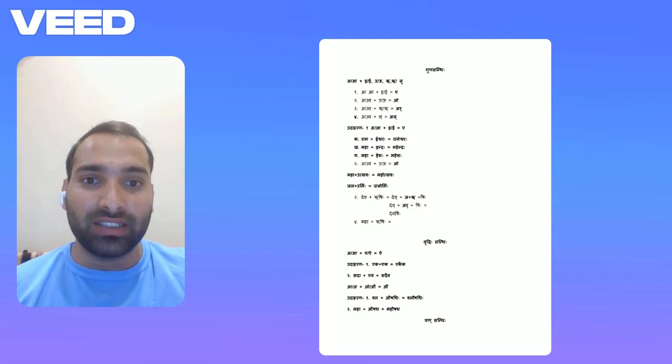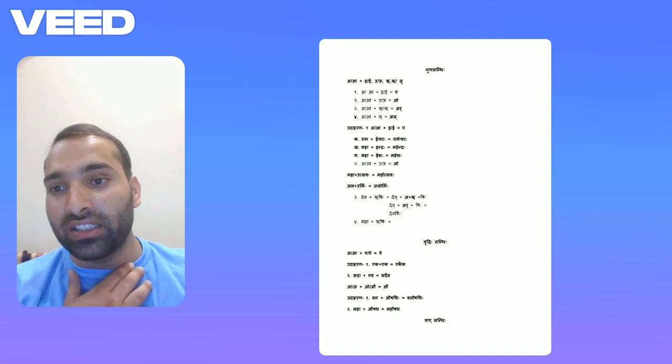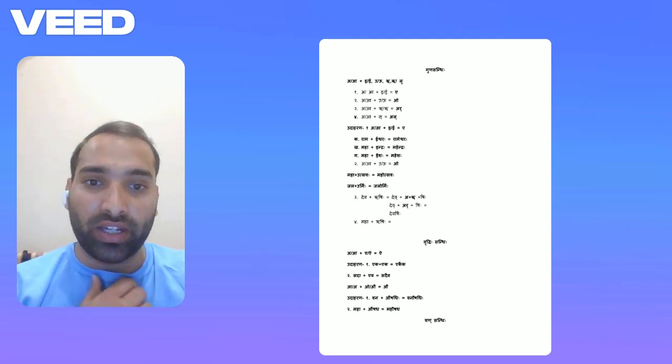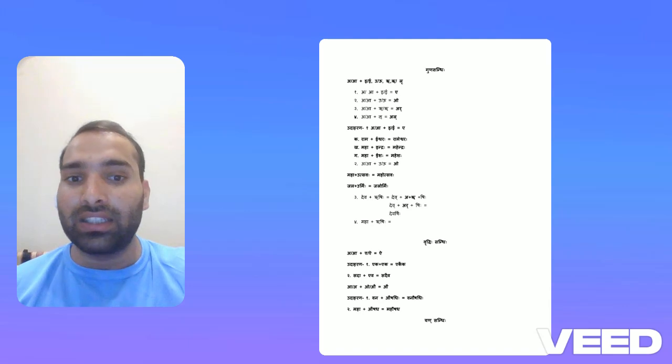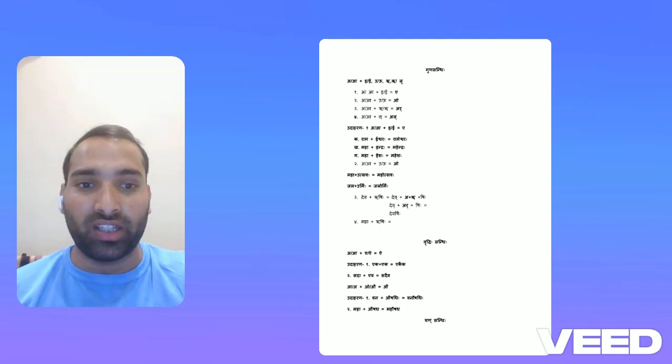And Maha plus Indra: the first word is ending with A and the second word is starting with E, there will be Mahendra. Now Dev plus Rishi: Dev is ending with A, and Rishi is starting with Re. There will be ar, so there is Maharishi.